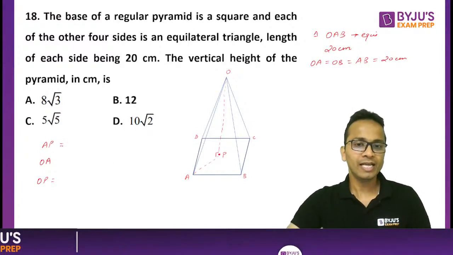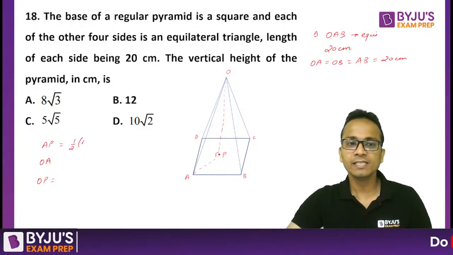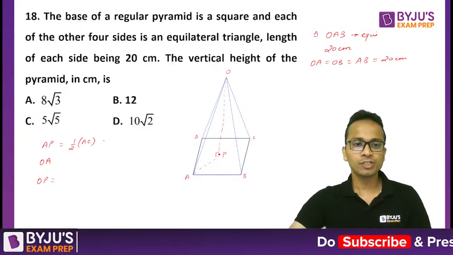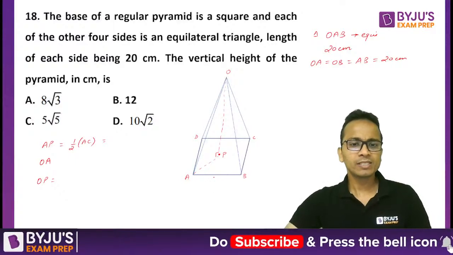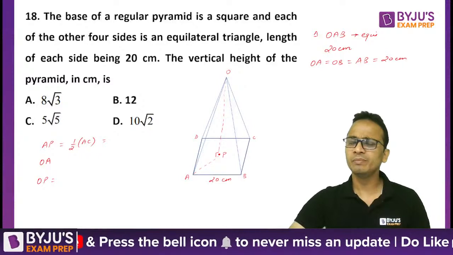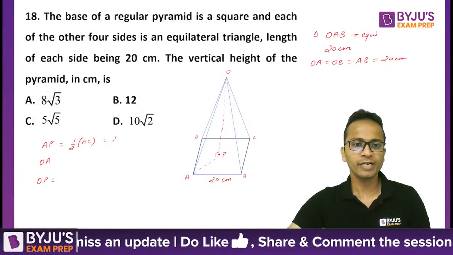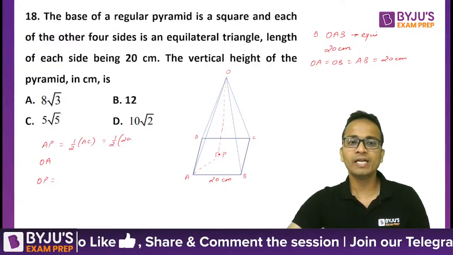Now first of all, length of AP. Now AP will be half of AC. AC is the diagonal of the square. Now the square's side is 20 centimeters. So for a square whose side is 20 centimeters, the length of the diagonal should be 20 under root 2. Alright, so it will be half of 20 under root 2.